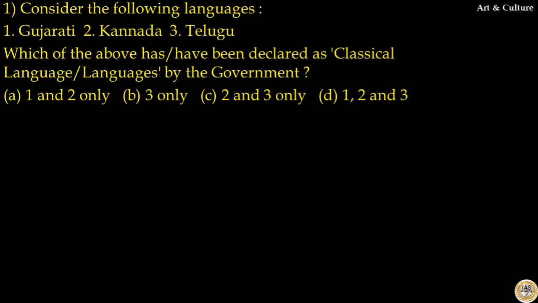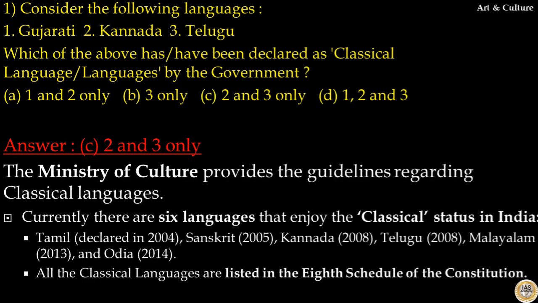Our first question is, consider the following languages: Gujarati, Kannada, Telugu. Which of the above have been declared as classical languages by government? The answer to this question is option C, that is Kannada and Telugu. The Ministry of Culture provides the guidelines regarding classical languages. Currently, there are 6 languages that enjoy classical status in India.